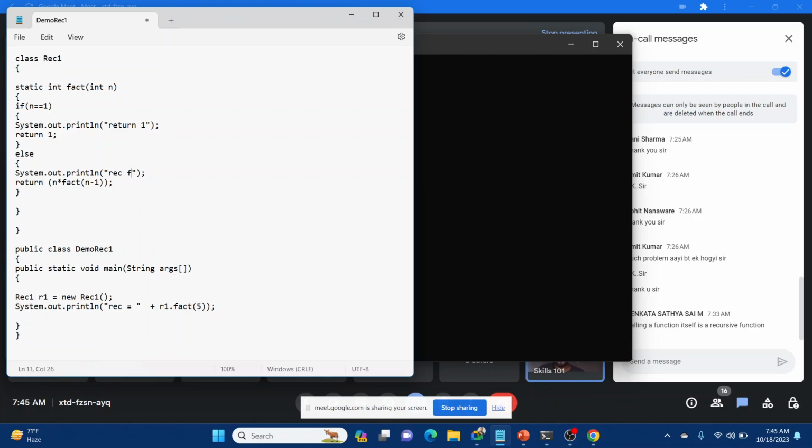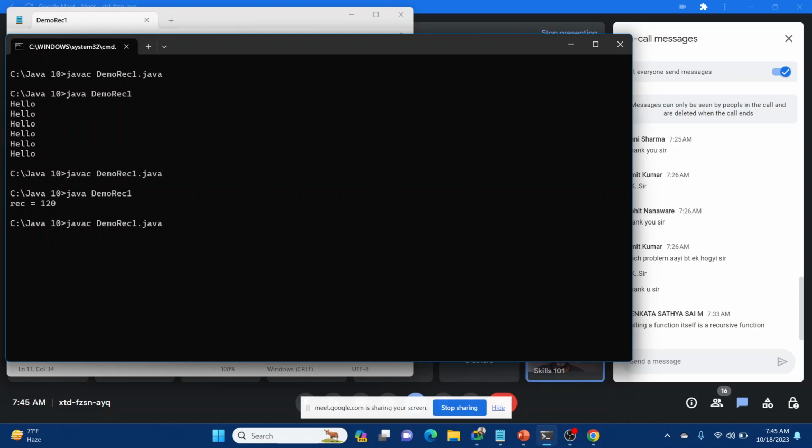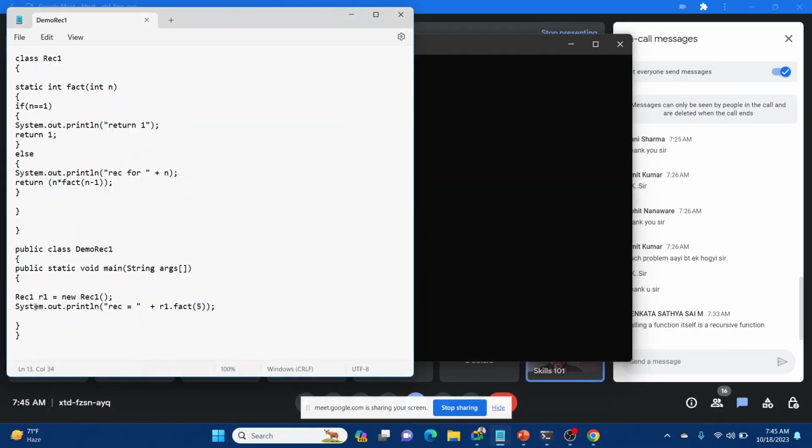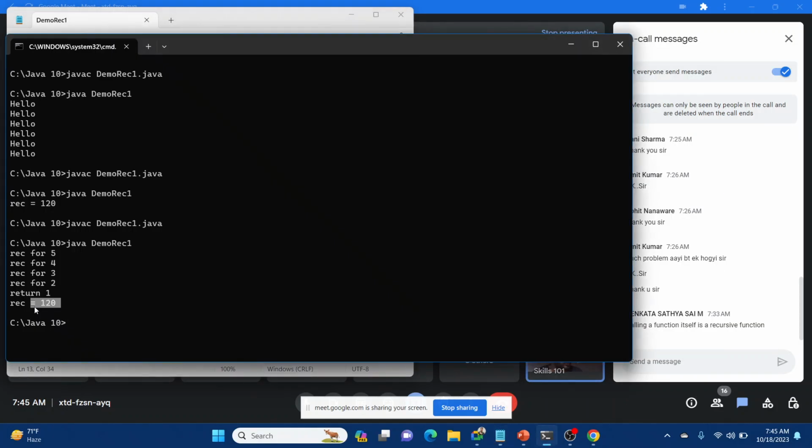And over here we can print the recursion for the value of n. If we put these two things, it will give us more clarity about what is happening. So recursion for 5, then recursion for 4, for 3, then 2, then 1, then return 1, and the result will be 120. Right. So that's how we break it.